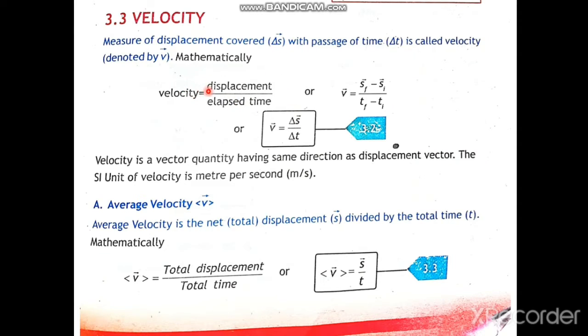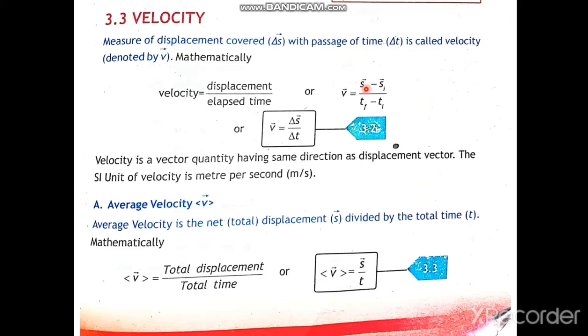It means that if a body covers a certain displacement in a certain interval of time, then that displacement divided by time will be equal to the velocity of that body during that particular duration. When the displacement is changing, it means that the net displacement covered by the body is equal to the change in displacement, and change is always calculated by subtracting the initial value from the final value.